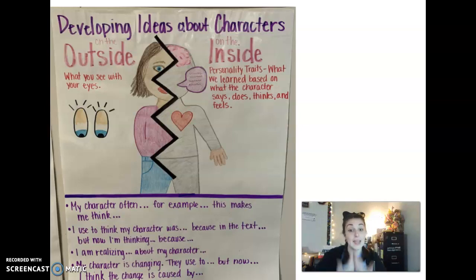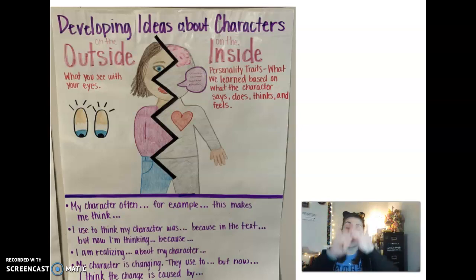Then we're talking about the inside of the character. Those are things that you can't see. Those are the personality traits that somebody has. It's what you've learned about the character based on what they say, do, think, or feel. So remember, we are talking about what they think, what they say, what they feel, and their actions.